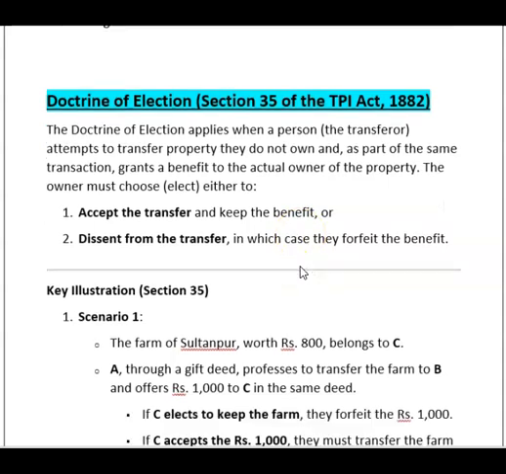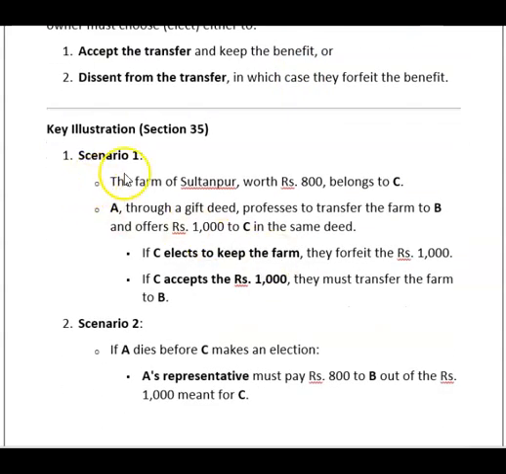Let's understand with an example. The farm of Sultanpur worth rupees 800 belongs to C. This farmland belongs to C. E, through a gift deed, professes to transfer the farm to B and offers 10,000 to C in the same deed.